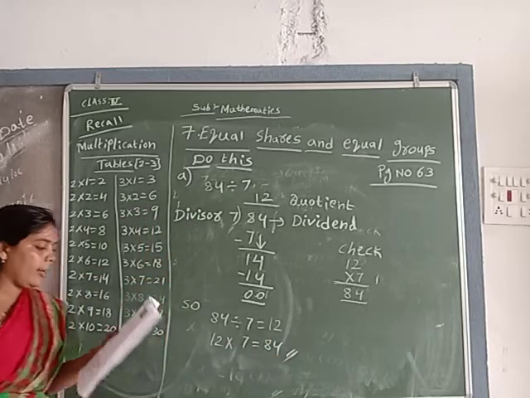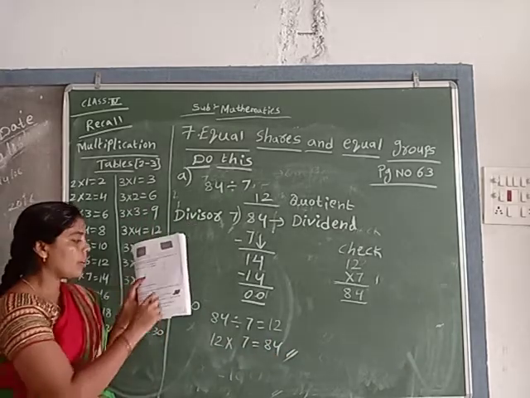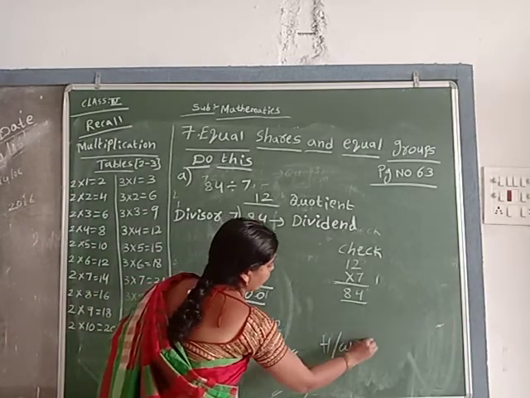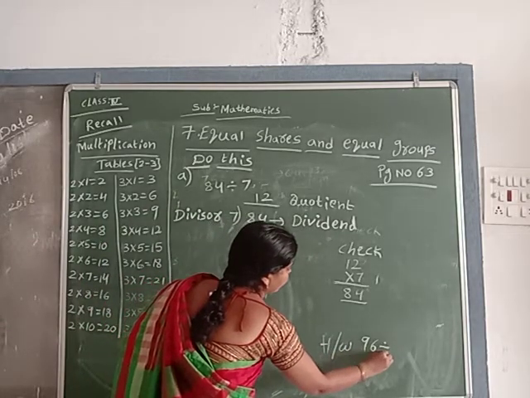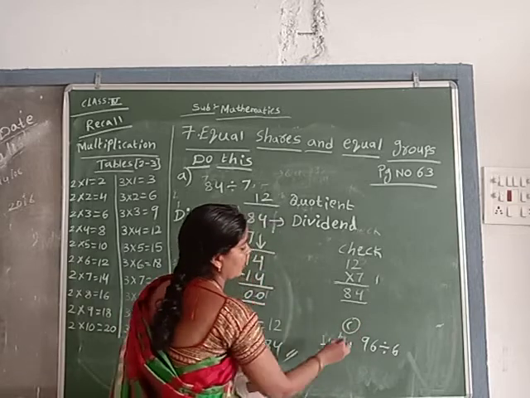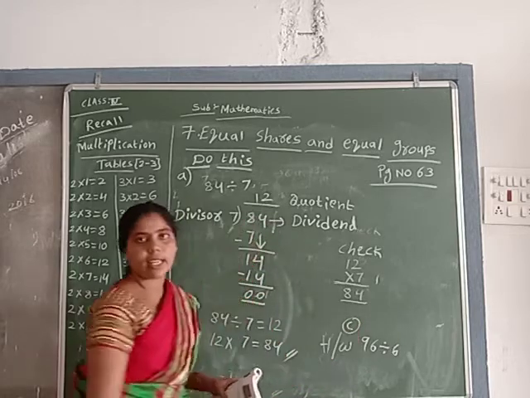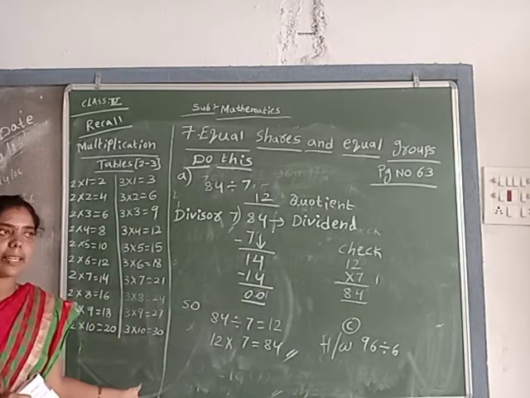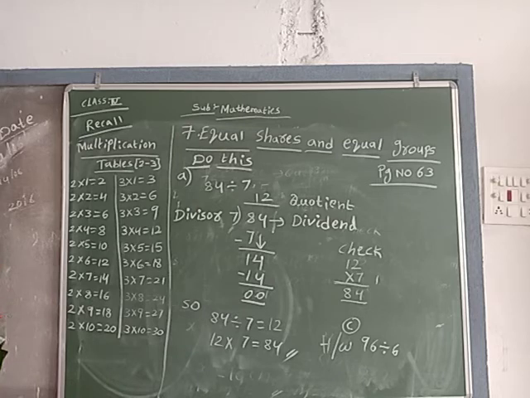Understand children? Same, the third problem, C problems. Do the homework and come, okay? Homework: 96 divided by 6. C problem homework, do and come, okay? Okay children? C problem homework, do and come. Multiplication tables practice, do and come, okay? Solve it, okay? Write it this way.